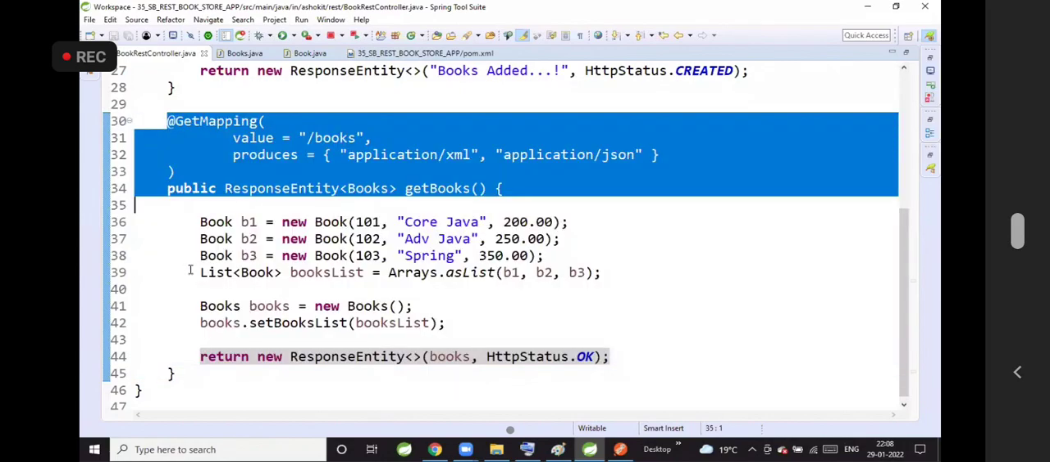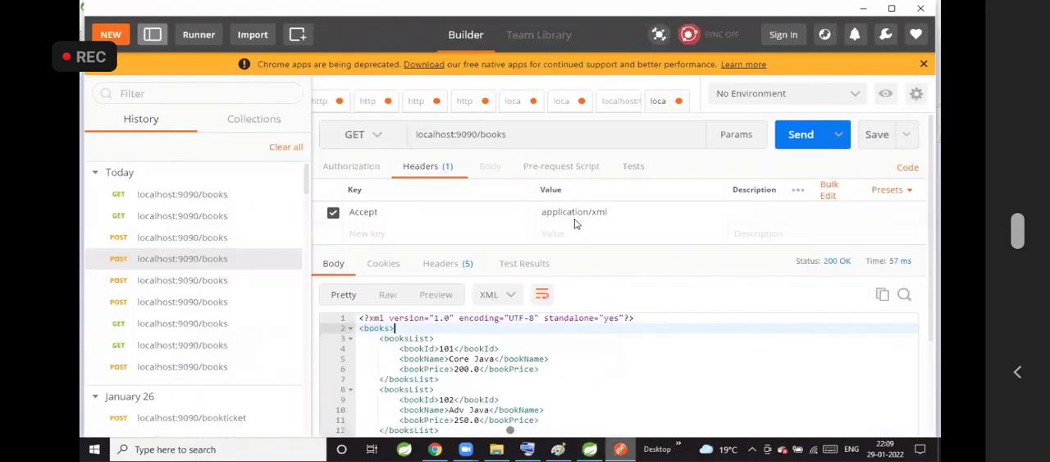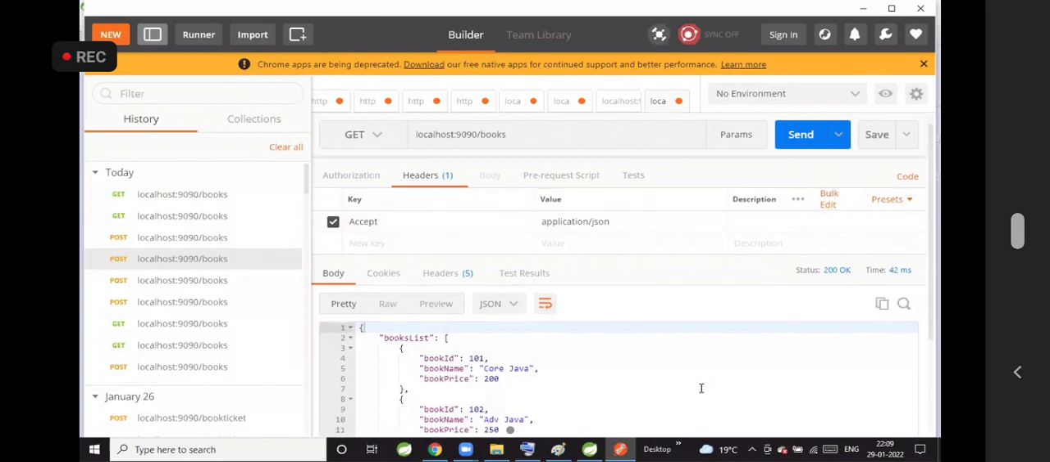Now, as this method is providing the response, we use produces to tell in which format this method can produce the response. This method can produce the response in both XML and JSON format. The client can choose in which format it wants that response. The client will send a request using Accept. If a client sends a request with Accept XML, XML data comes as the response. If the client sends Accept as JSON, the application gives JSON data as the response.